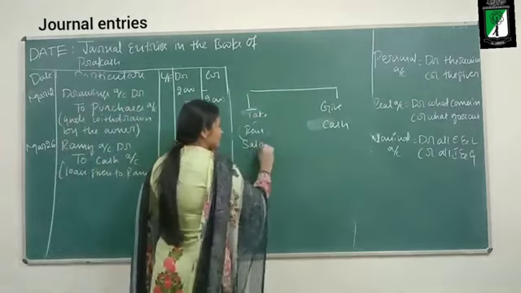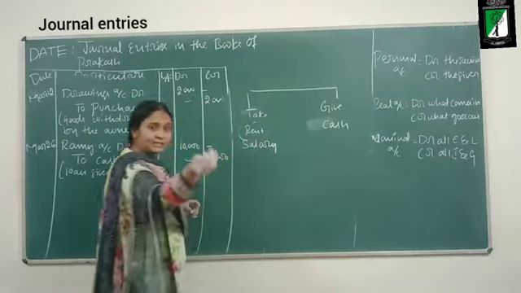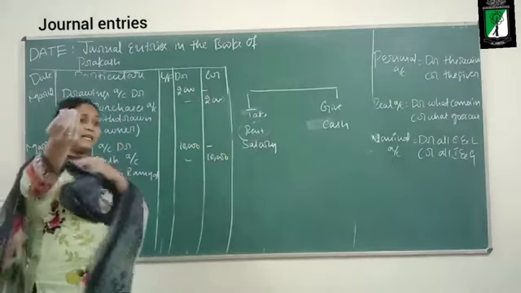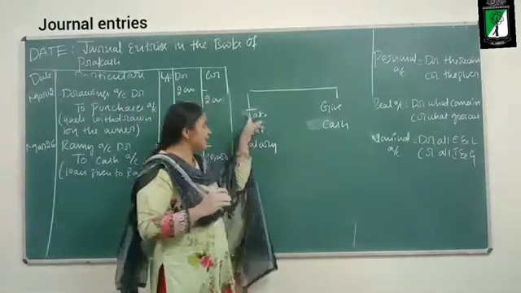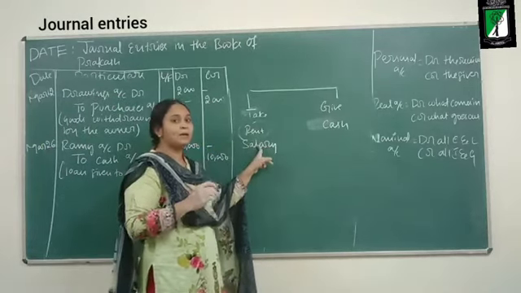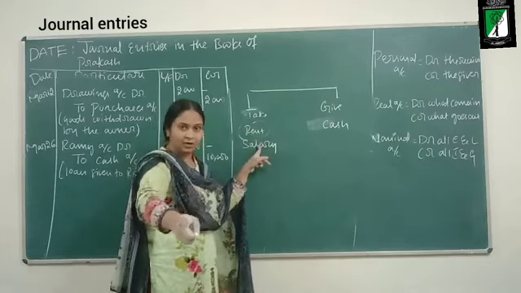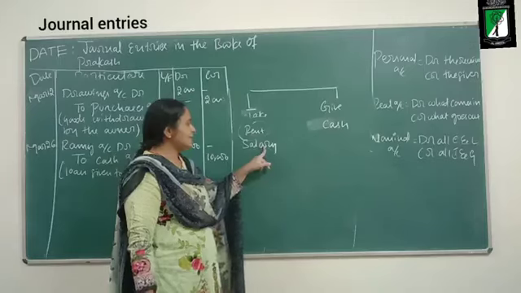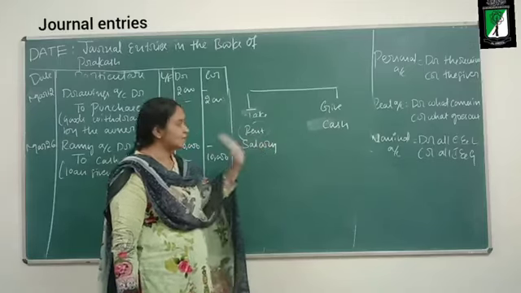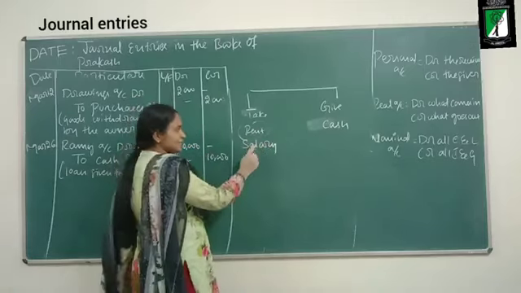And what about salary? The business has taken the services of employees. It has got its work done. It has taken the services and it is paying salary. So the name of the service here is salary, and the name of the service there is rent. This is the take aspect.